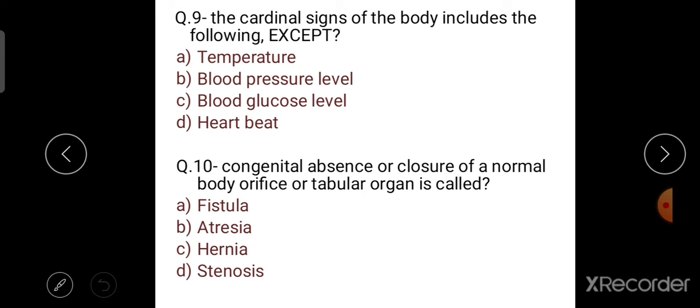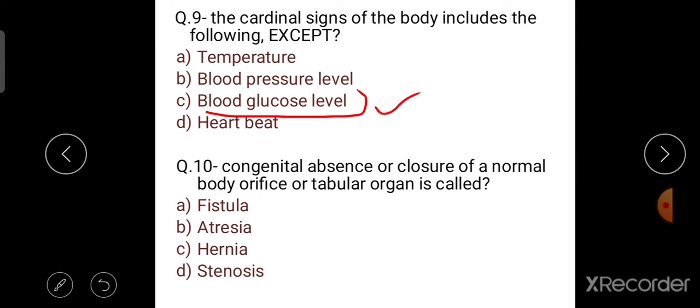Mostly the five cardinal signs of inflammation are redness, increased heat, swelling, pain, and loss of function. So here blood glucose level is not a cardinal sign of the body. So the right answer is blood glucose level.